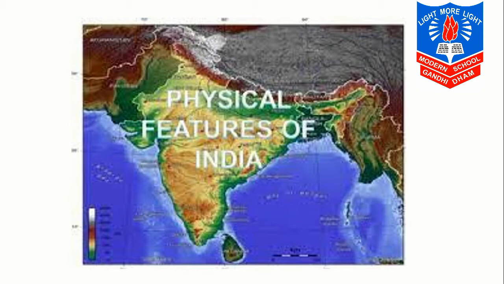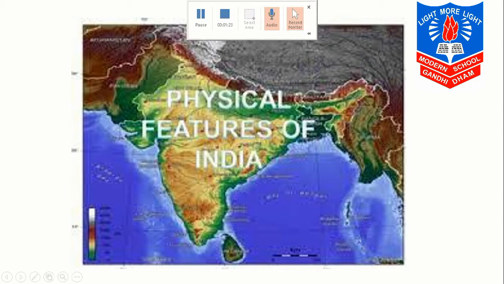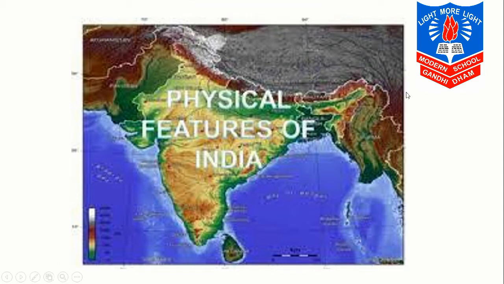Now, in your textbook, a definition is given. The landform which is irregular and has some undulation on the surface of the earth is called physiography. You will ask, what is the meaning of undulation? We can say it is the ups and downs on the surface of the earth. And lastly, physiography includes the plains, the plateaus, the mountains, the hills, the coastal areas, islands, etc.